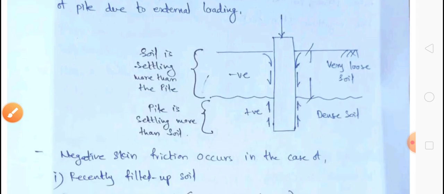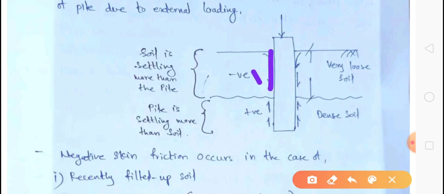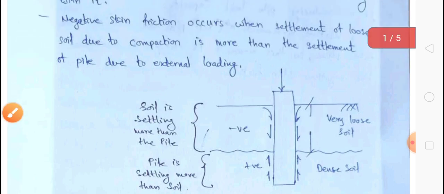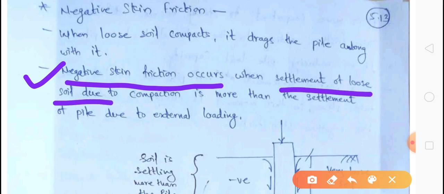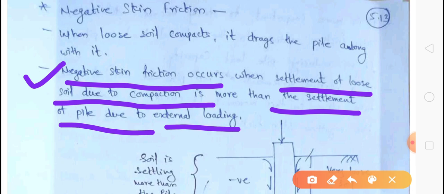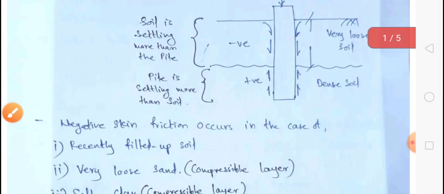Due to this negative skin friction, the pile is moved in the downward direction along with the soil. Negative skin friction occurs when the settlement of loose soil due to compaction is more than the settlement of the pile due to external loading. That we have discussed in the figure.